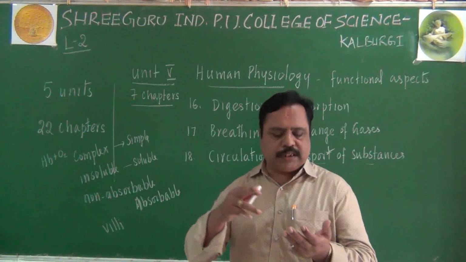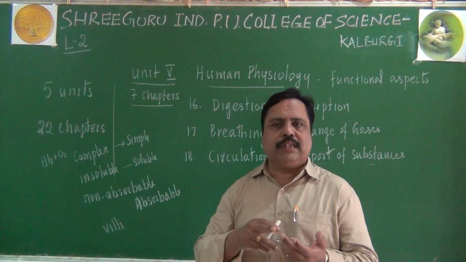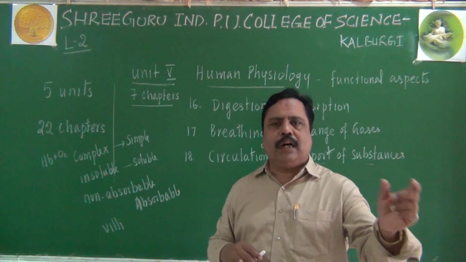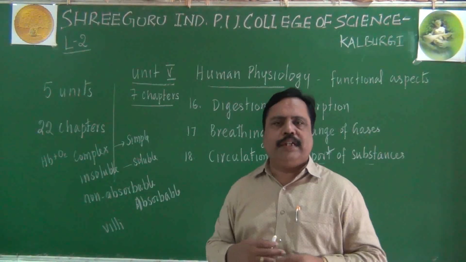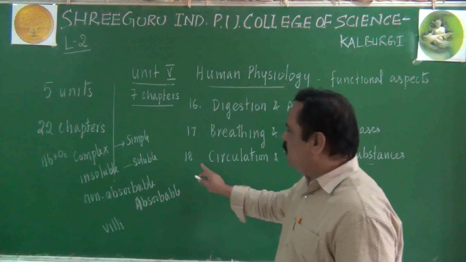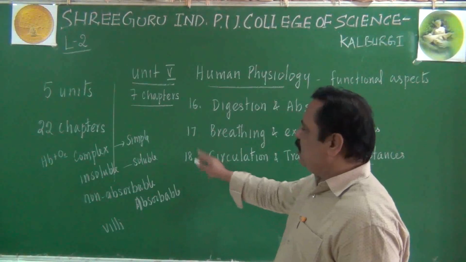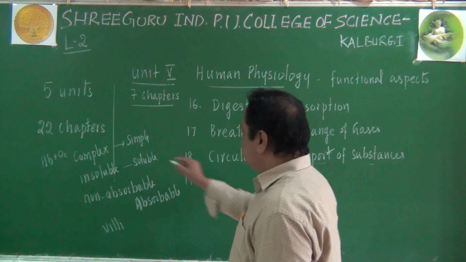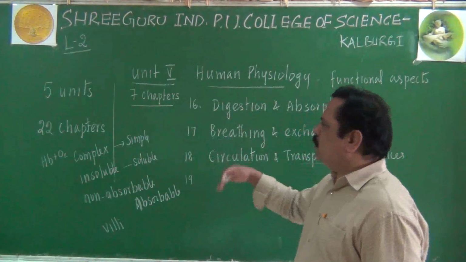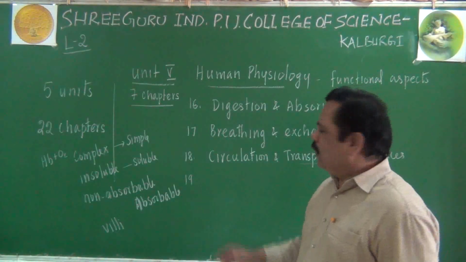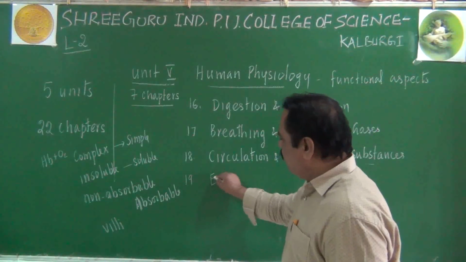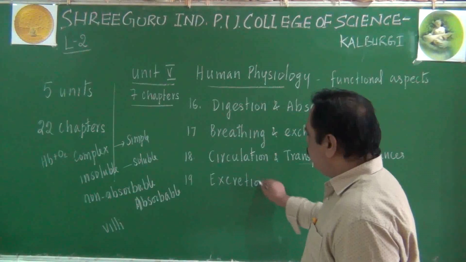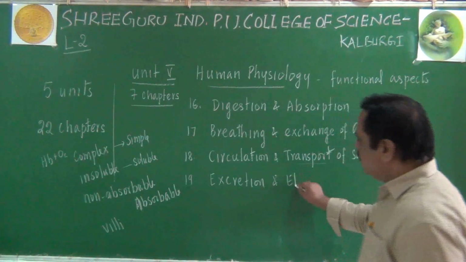The circulatory system consists of the heart, blood vessels, and blood. You may be recalling in blood vessels, artery, vein, various parts you have studied. About that, a detailed study we will be making in the 18th chapter. Let me come to the 19th chapter here, or the 4th chapter in human physiology. The 19th chapter will be excretion and elimination of waste material, we can say.